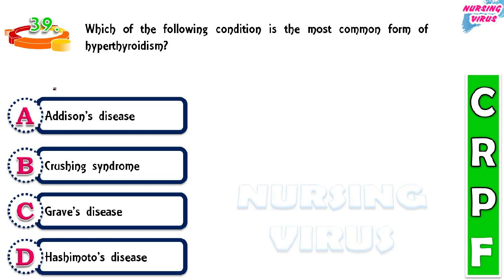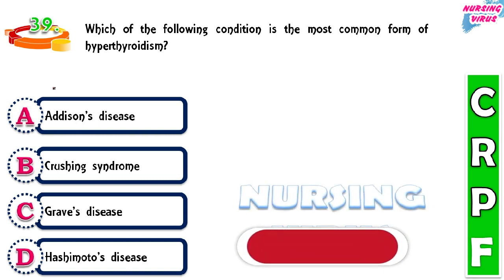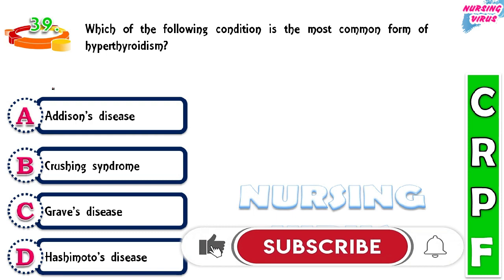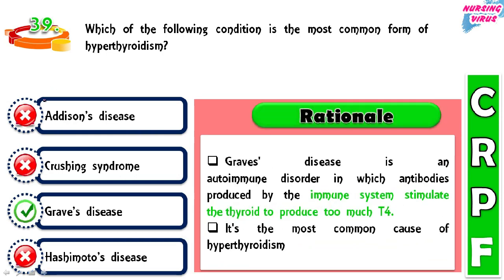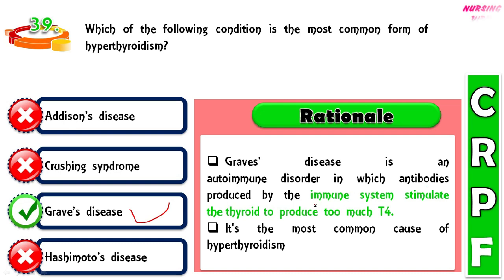So the 39, which of the following conditions is the most common form of hyperthyroidism? The options are Addison's disease, Cushing syndrome, Graves disease, and Hashimoto disease. So the correct option is Graves disease. This is the major common problem that happens due to hyperthyroidism. It is a kind of autoimmune disorder, in which the antibodies produced by the immune system stimulate the thyroid to produce too much T4 hormone. So it is the common cause.